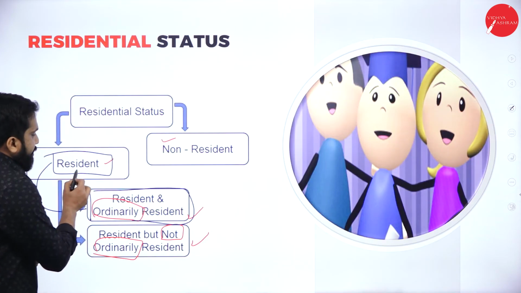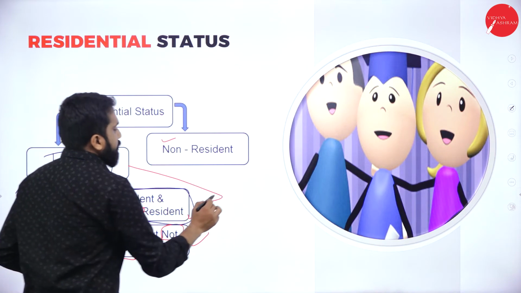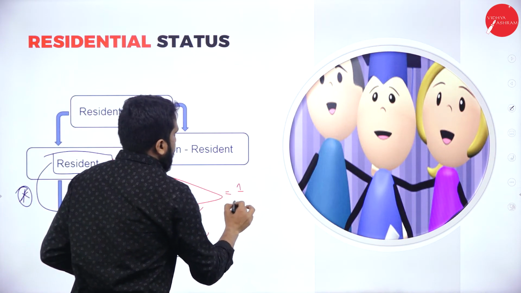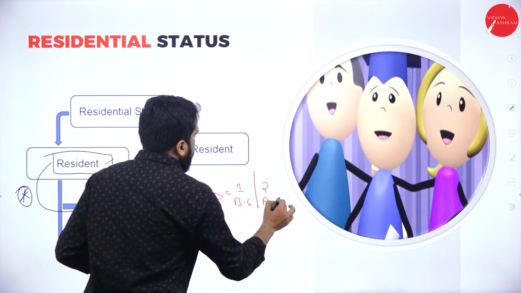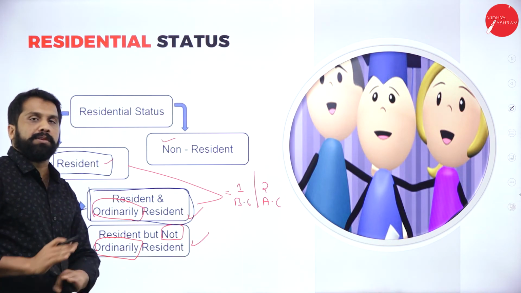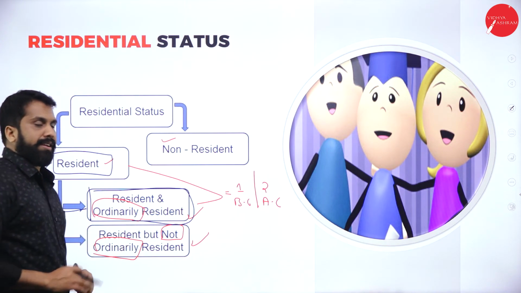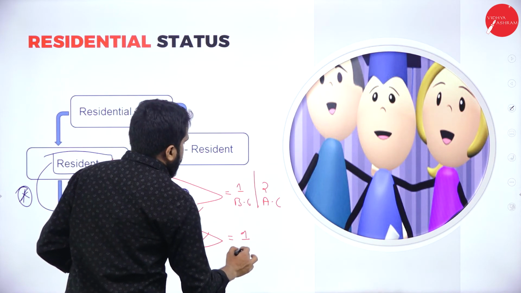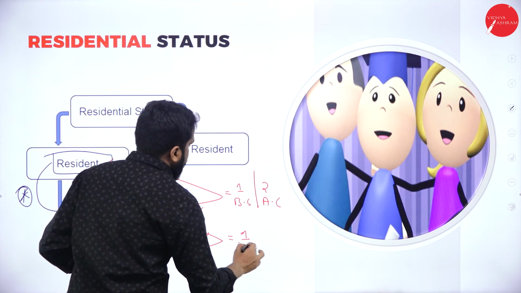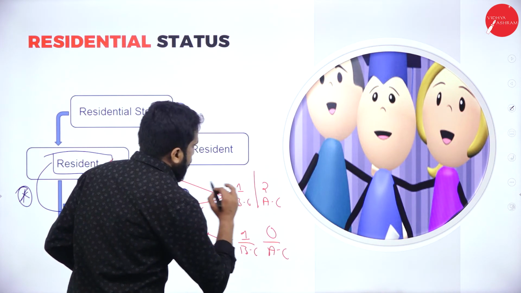Now, I'll go back to this. Resident and ordinarily resident. What is the condition? Simple. Any one from basic condition, two from additional condition. Any doubt? No doubt. Now, resident but not ordinarily resident. How to do this? Any one from basic condition, 0 from additional condition.